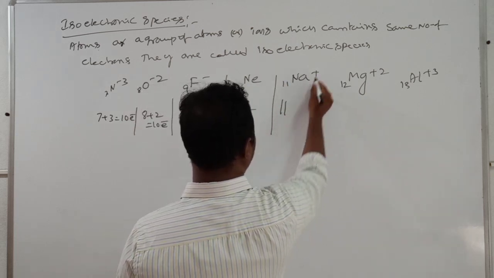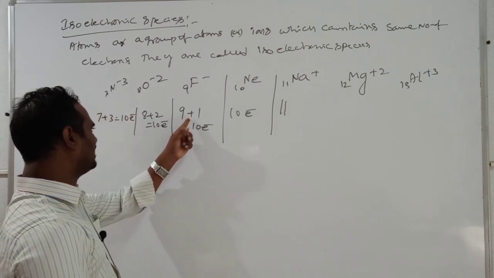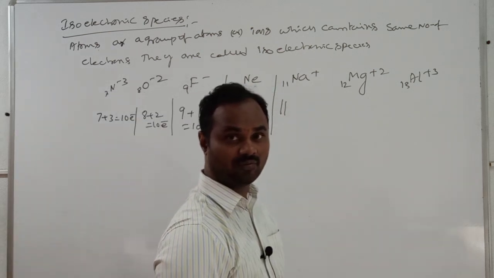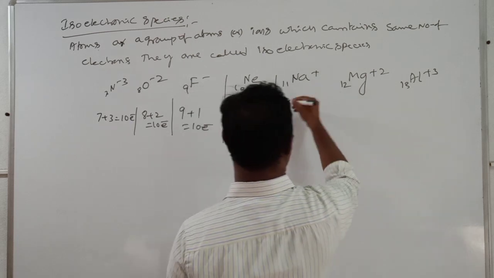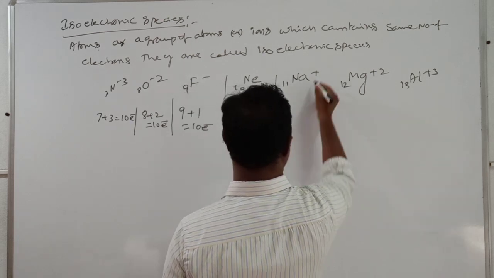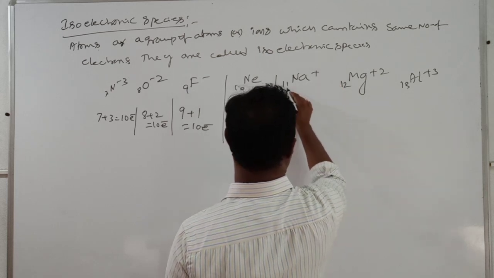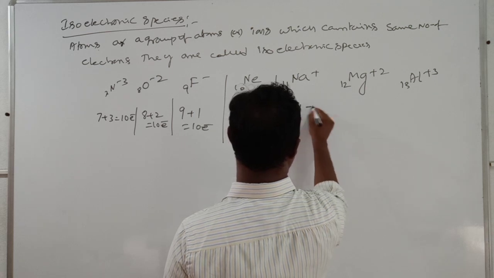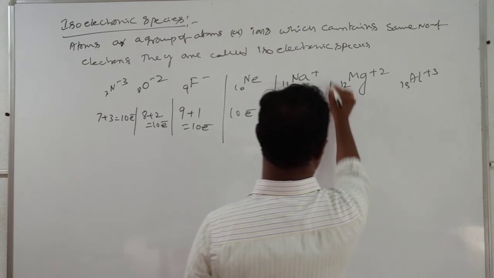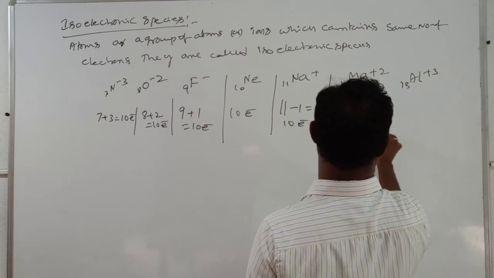Here 11, a positive charge is there. Up to here, negative ions, I added. But for a positive ion, what you have to do? 11 minus 1, that equals 10 electrons. Here 12 minus 2, 10 electrons.